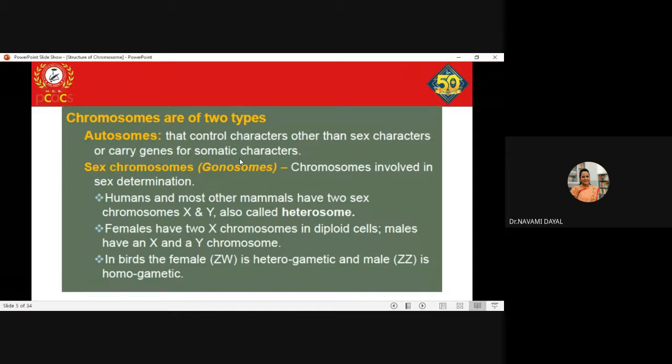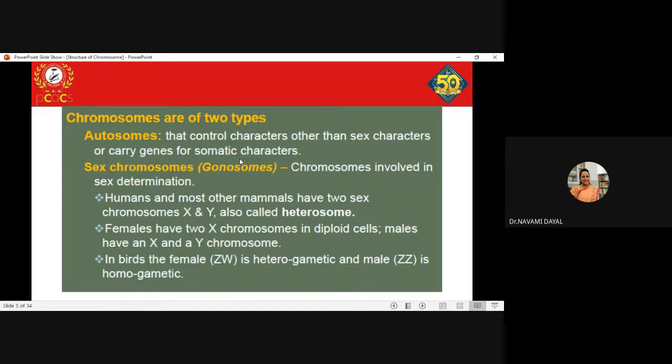So males in humans are heterogametic and the females are homogametic. Please understand these terms. Note it down somewhere if you want. Clear? It might be asked in your MCQs as well. So females in humans are homogametic and males in humans are heterogametic.